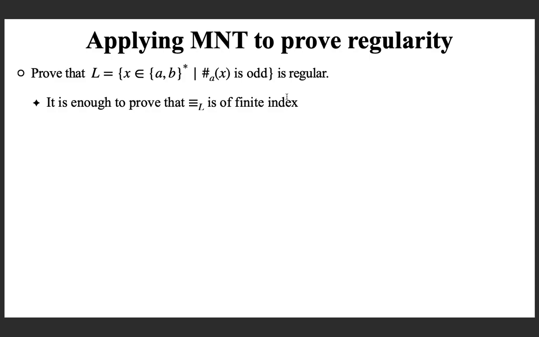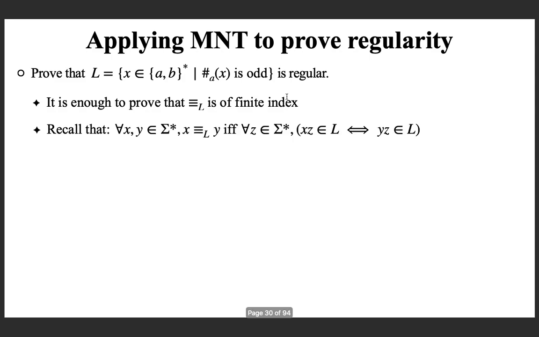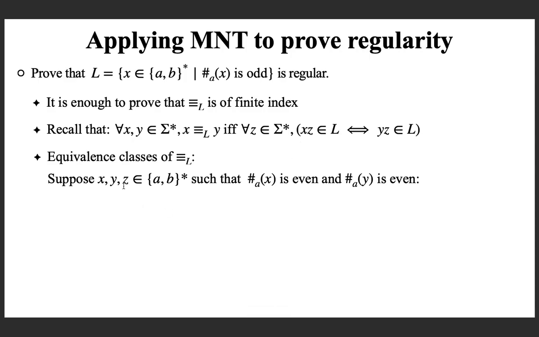Now, to get the number of equivalence classes, you need to recall the definition of the relation. Two strings x and y are related by the canonical equivalence relation if and only if for all strings z, if you append z to both x and y, both are in the language or both are not in the language. Now, which are the equivalence classes of this? We can see that x and y are related when both contain an even number of a's. That is the case that we are taking. Suppose x and y contain